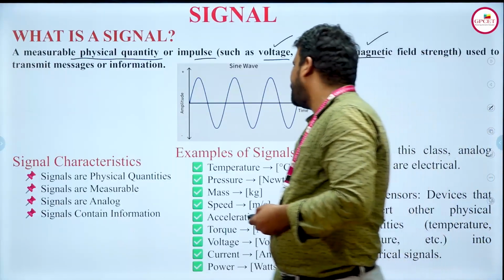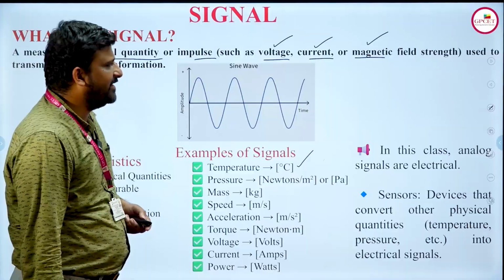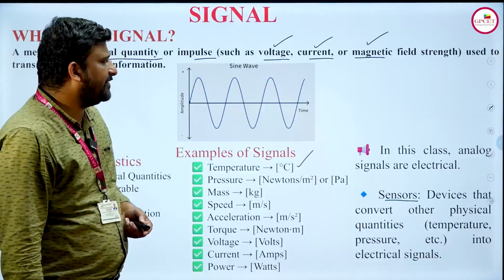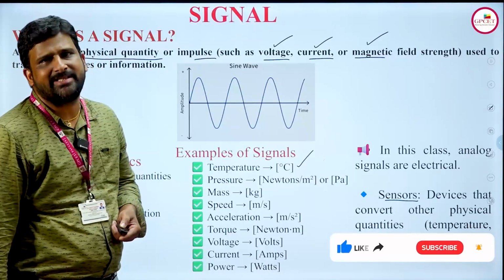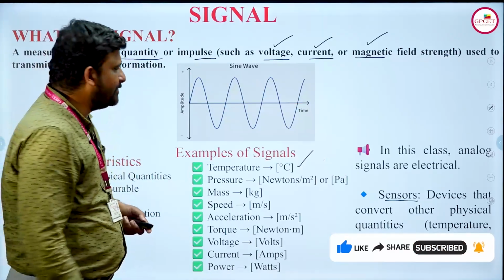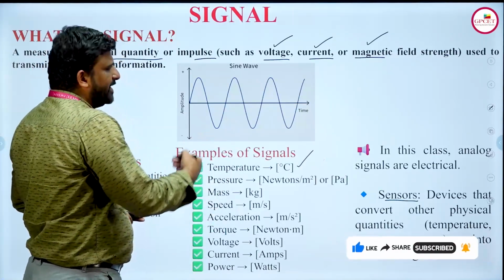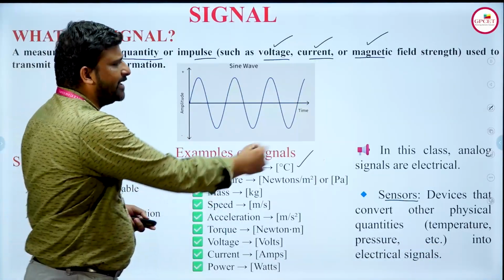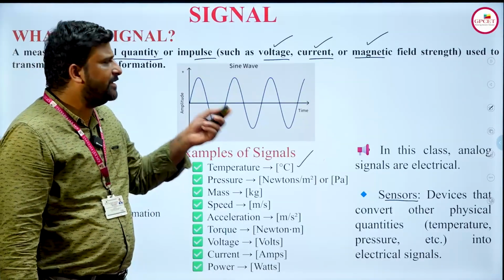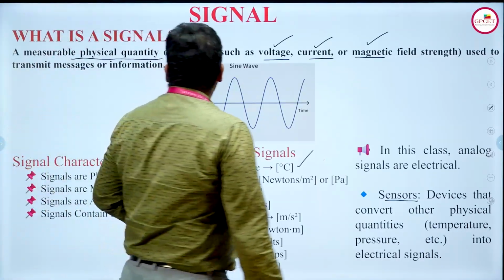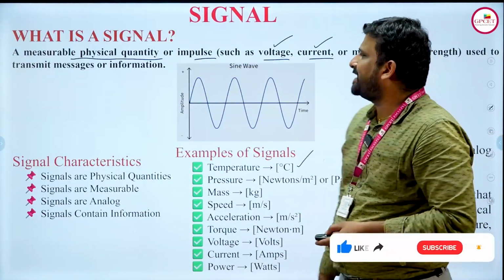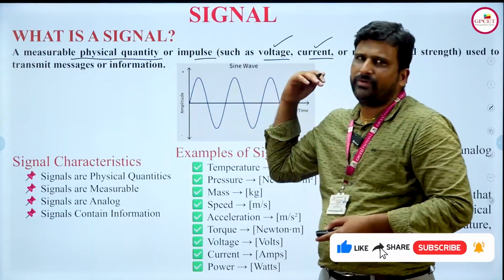To measure this information, what is the device? The device is the sensor, which is very important and is used to convert physical quantities into electrical signals. Why? Because in this class analog signals are electrical. That means these examples of signals should be converted into electrical signals, so sensors are the main devices we use in all these systems. Overall, a signal is a measurable physical quantity used to transmit a message or information from source to destination.